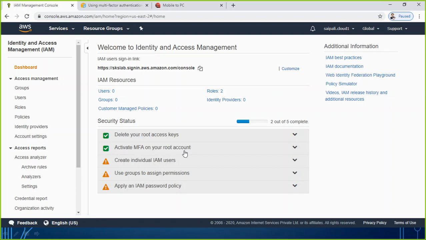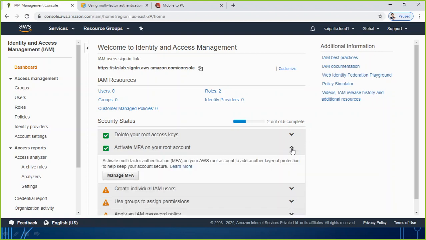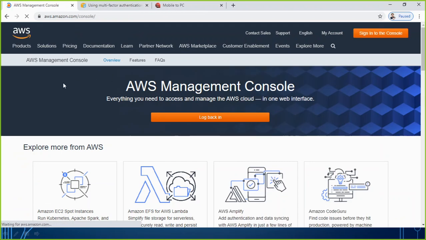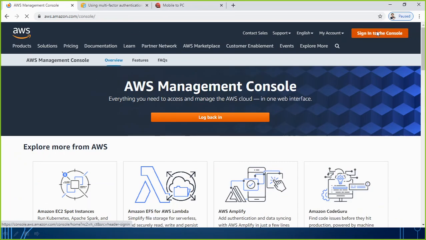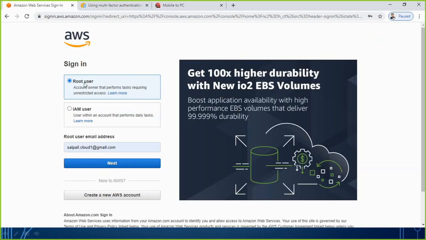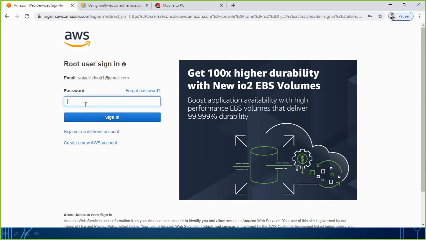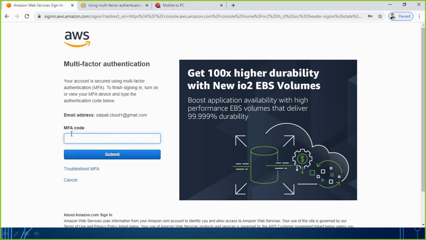So now it's time to test. Let's test whether it is working or not. For that testing purpose, I sign out from my user account. As I said, we have enabled MFA there now. So what will happen if I go to sign in? This time when I am logging in with the root user account, I need three things. One is my email address, second is the password, and the third thing required this time is the MFA code.